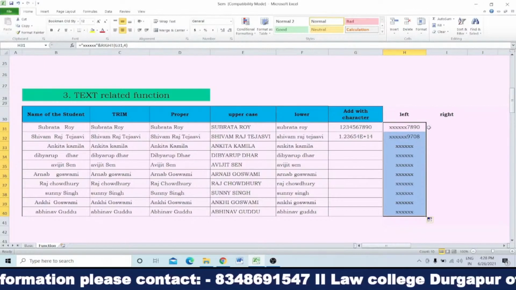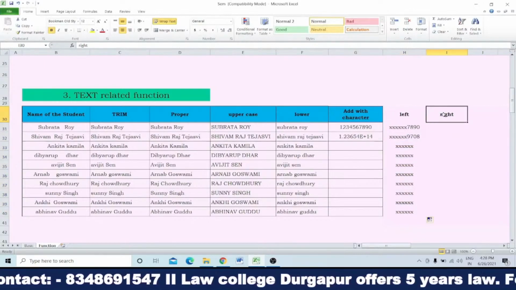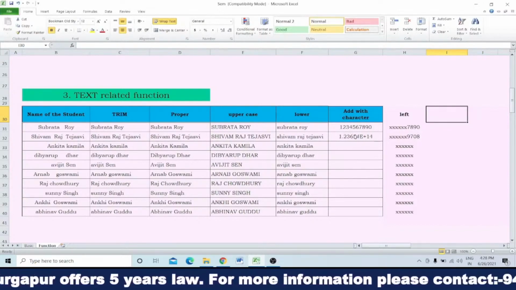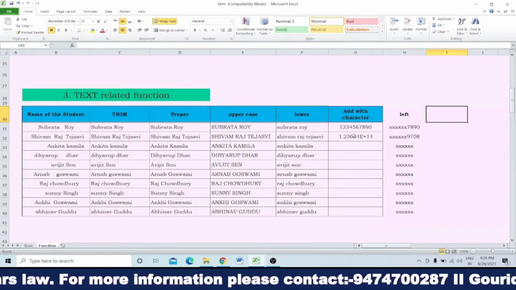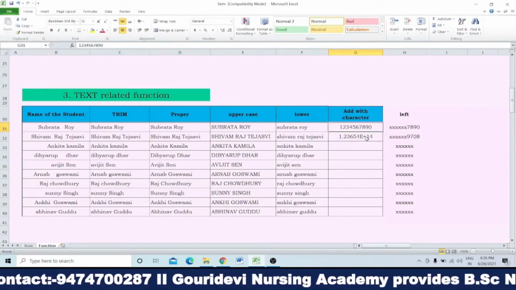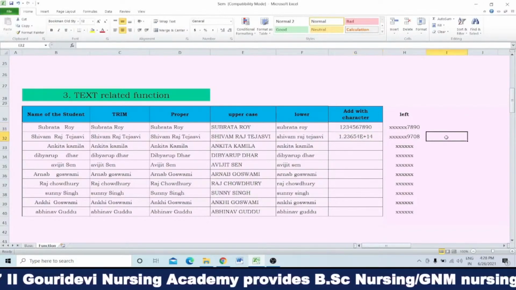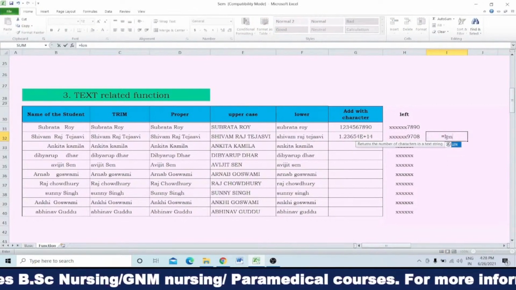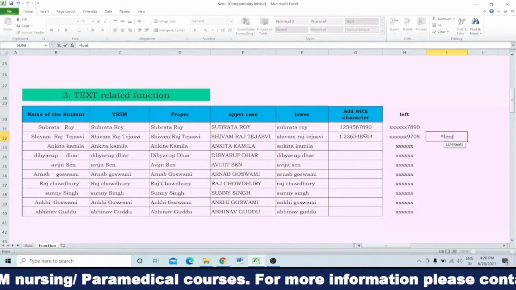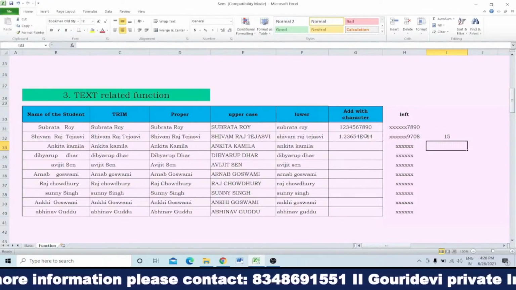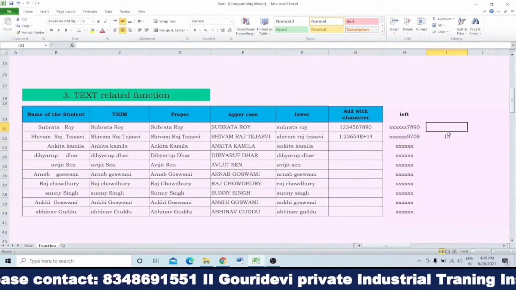Even you can calculate how many numbers are there. Like here, how many numbers are there? You have to count 1, 2, 3. Here it is written E plus 14. How many numbers are there? See what I am doing. You can see this one. Oh, 15. 15 digits are there.